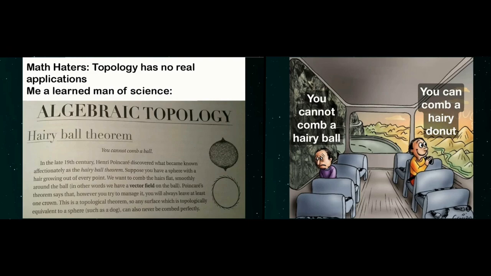I don't really know where I found these memes, but it's on the same subject. The talk of what the hairy ball theorem is, and then in the second panel we see one guy's sad because he can't comb the hairy ball surface, and then the other guy has switched surfaces to the torus, and he's happy because he can comb the hairy torus. So that's a nice little bit of math trivia, I guess.